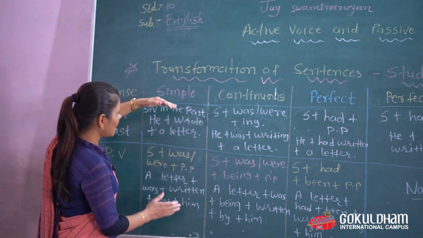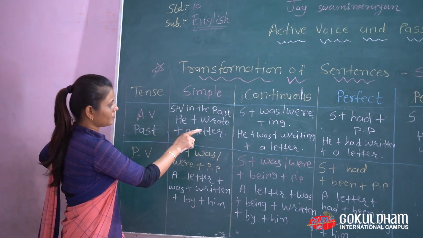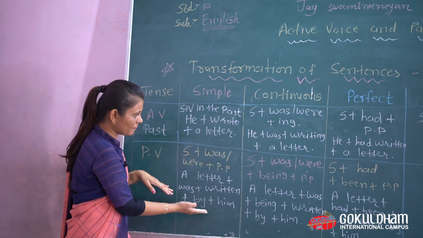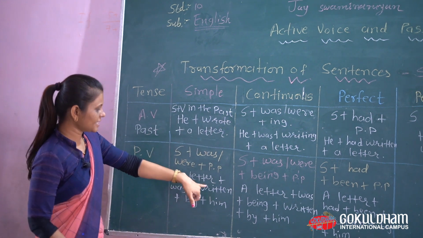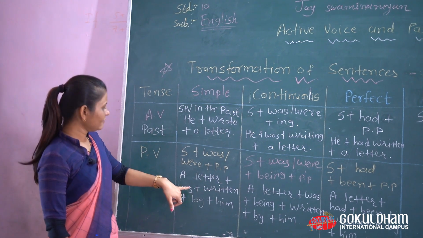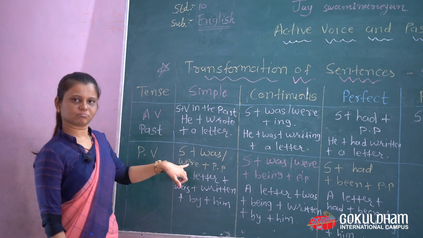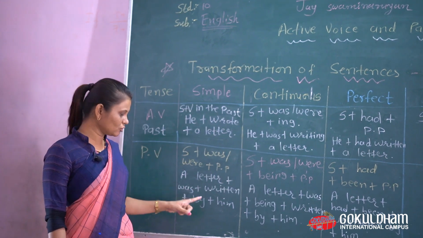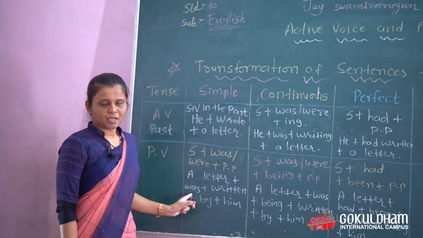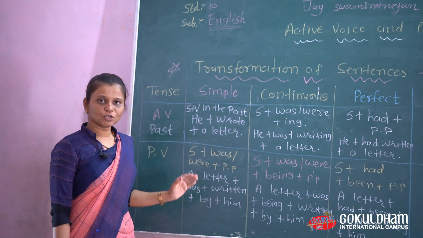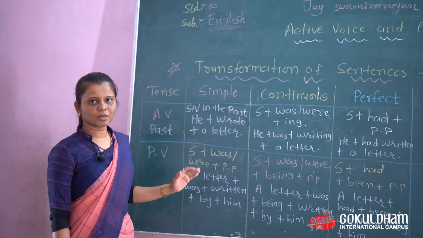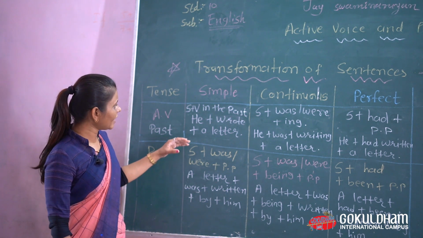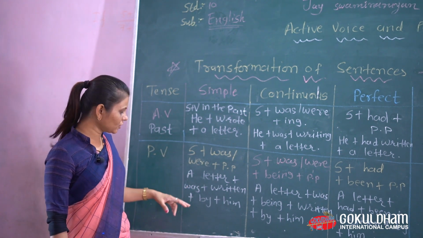Now you can see the changes, that in active voice and we change into passive. Wrote we change into written, and we add here was because it is singular form. A letter is singular form, that's why we use here was. If there is letters, we use were. This is singular plural, you know these things very well, that's why it is easy for you.